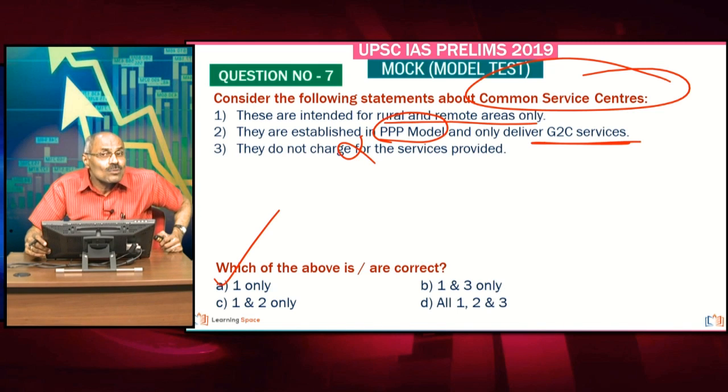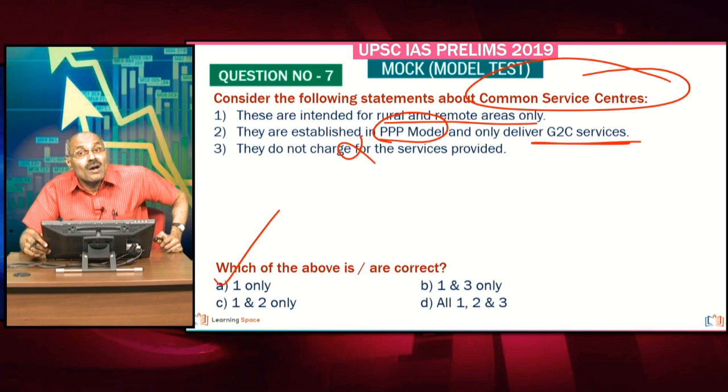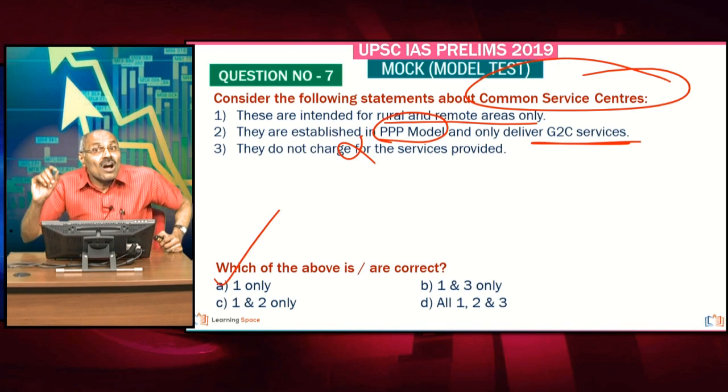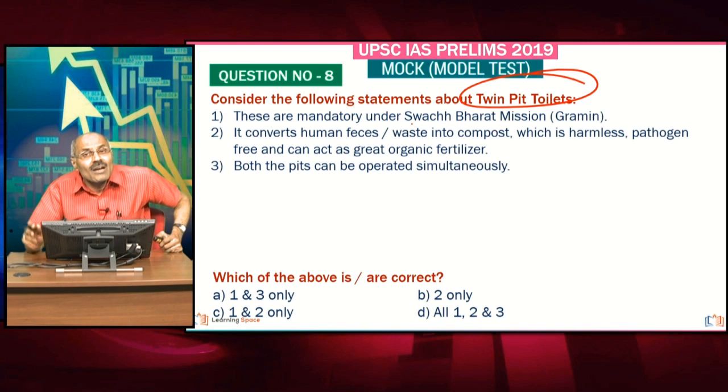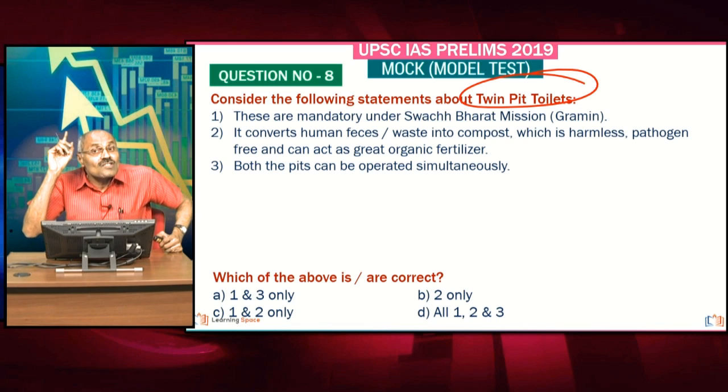And one important aspect, don't forget, Swabhiman, right? That program of the sanitary napkins. One should not forget CSC or Common Service Centers, when one looks at Stri Swabhiman pertaining to the low cost sanitary napkins, right? Next one is twin pit toilets, right? And this is considered as one of the solution for the disposal of septage. Septage, what is it? The waste from septic tank is a septage. Disposal of septage is the problem.